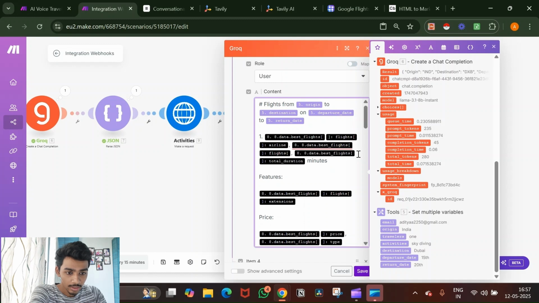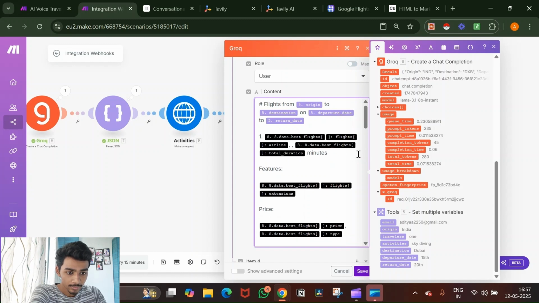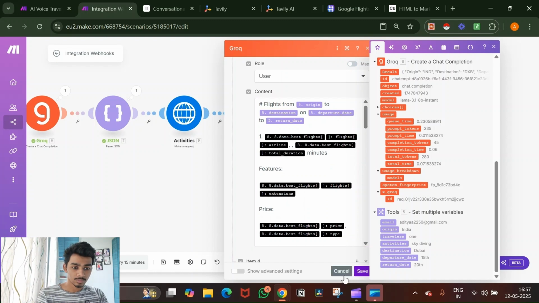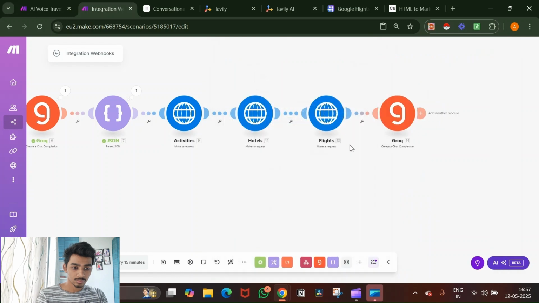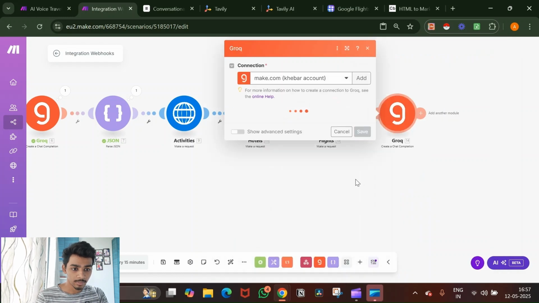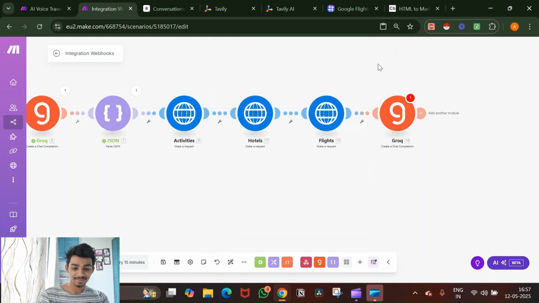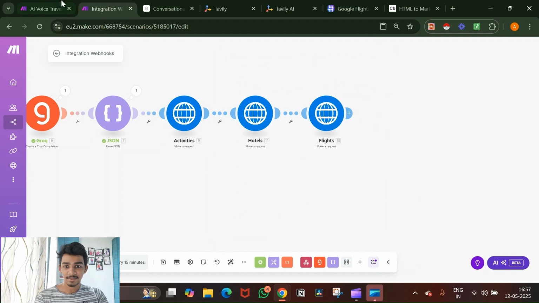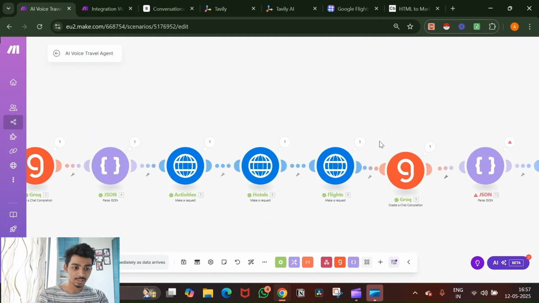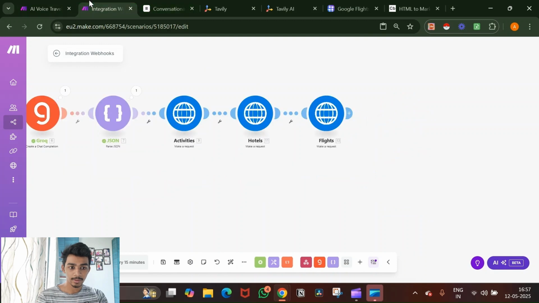To understand that, I'll just remove everything. Wait, instead of remove, let me just see if I can make you guys understand it. I did not hit save. You know what? I'll just copy this, go back here, paste it in.